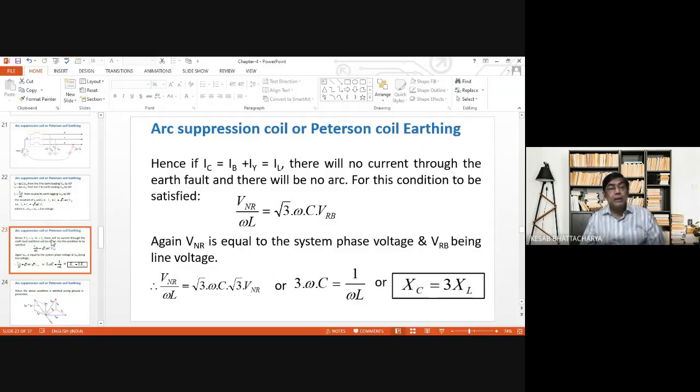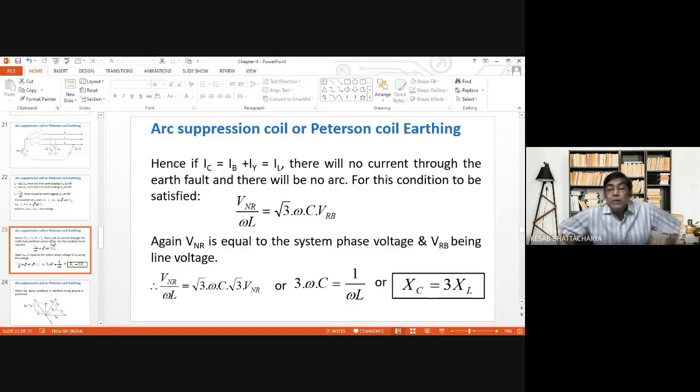And the condition for doing this is VNR by omega L, that is IL, equal to IC, which we have just now reduced to root 3 omega into C into VRB. Simplifying, VRB is equal to root 3 VNR, because VNR is phase voltage.